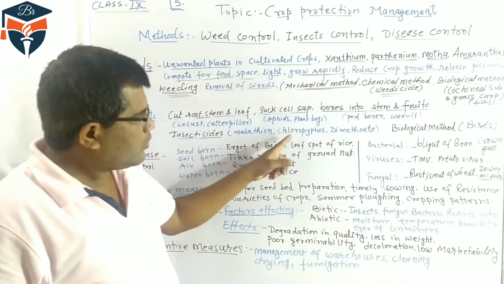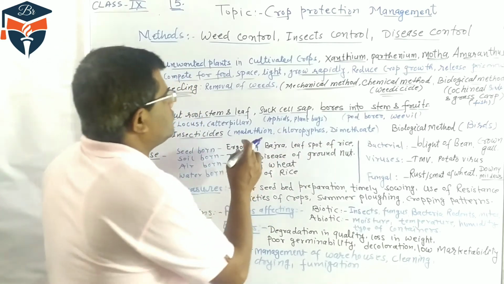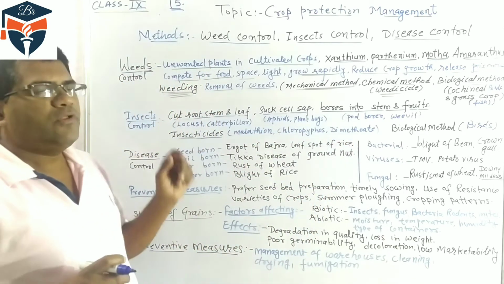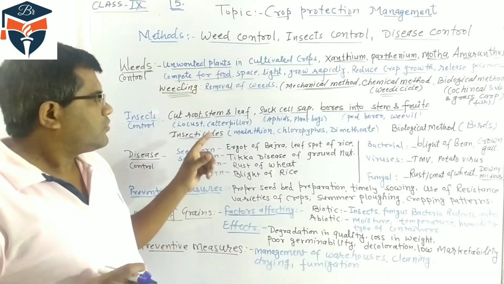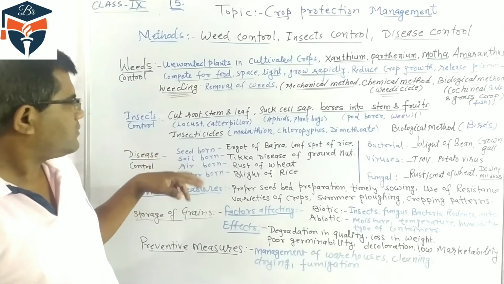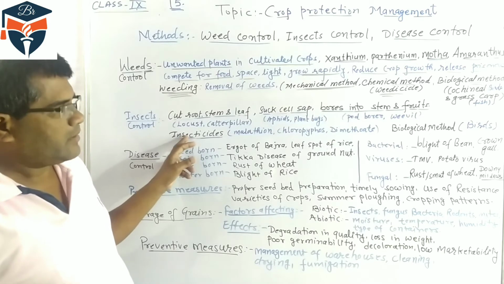Malathion, chlorpyrifos, dimethoate. So these are some insecticides. But too much use of insecticides can harm the crop, the soil and other microbes also. So restricted use of insecticide is permitted.